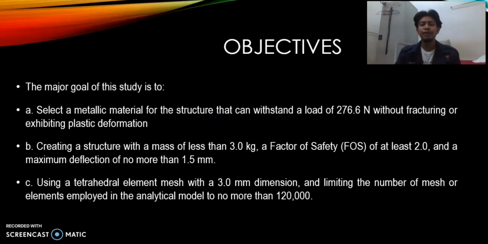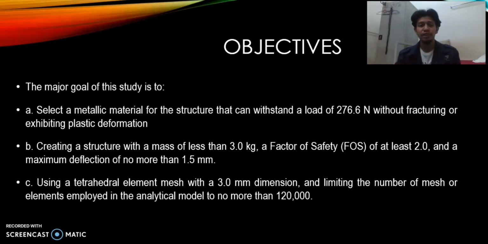For the objective of this project, the major goal of this study is to select a metallic material for a structure that can withstand a load of 276.6 Newton without fracturing or exhibiting plastic deformation. The next objective is creating a structure with a mass of less than 3 kg, a factor of safety of at least 2.0, and a maximum deflection of not more than 1.5 mm.